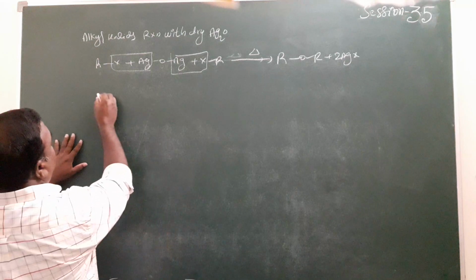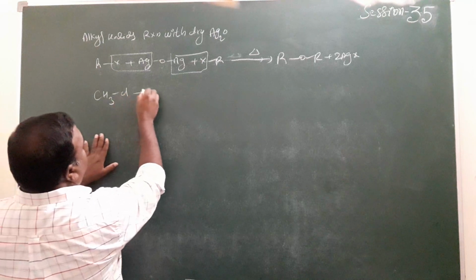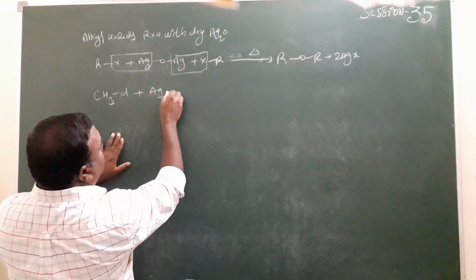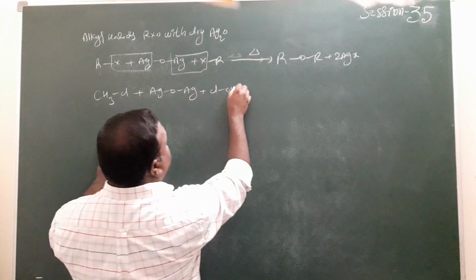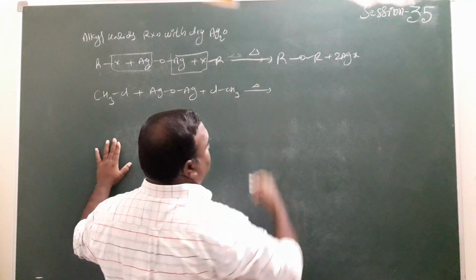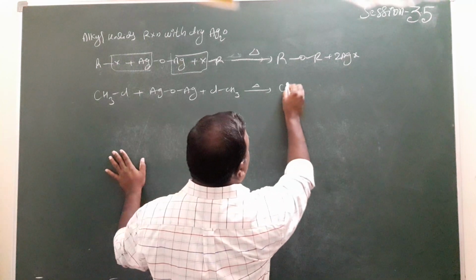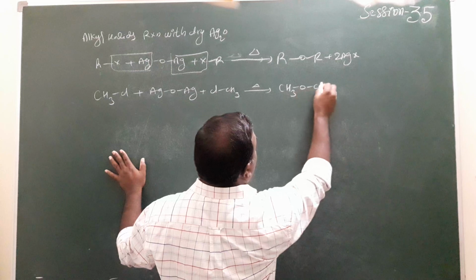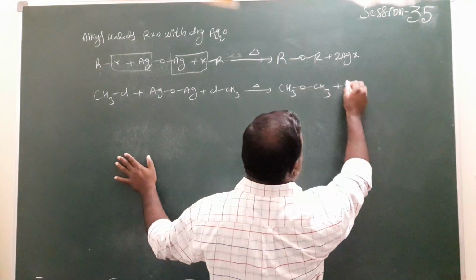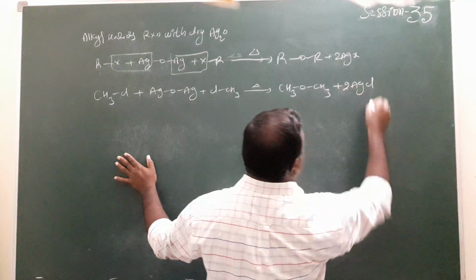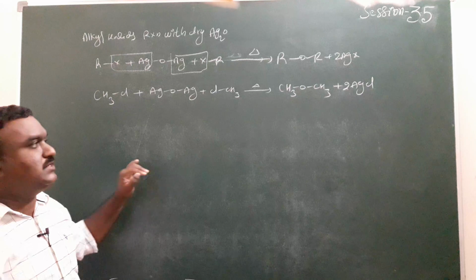For example, here methyl chloride or bromide is given. The compound reacts with dry silver oxide. 2 moles of methyl chloride react with dry silver oxide in the presence of temperature to form dimethyl ether. Again 2 moles of AgCl are formed here. This is the way to write the product in these reactions.